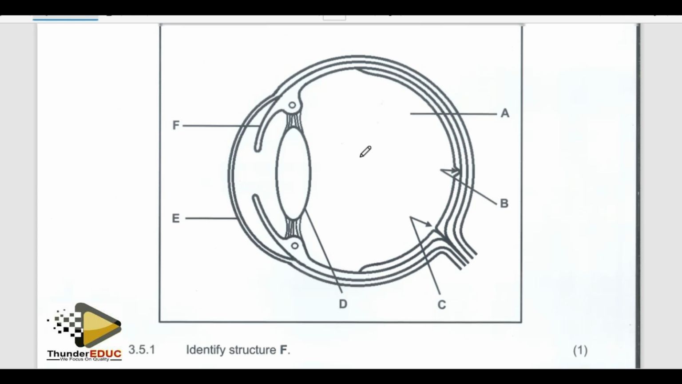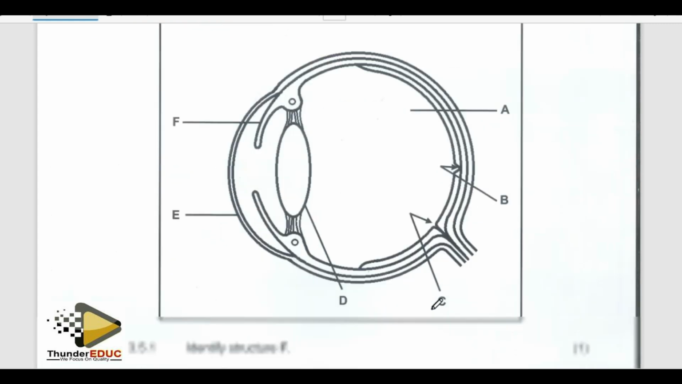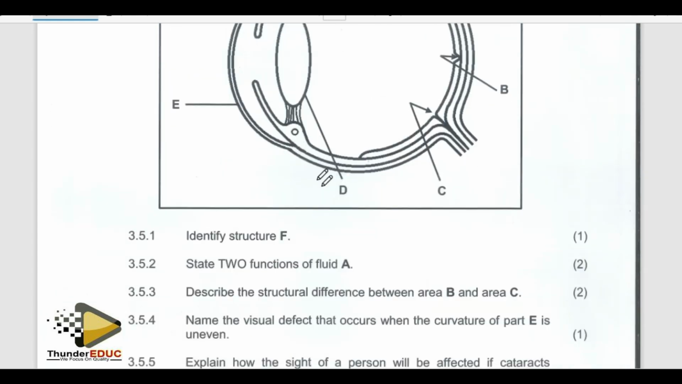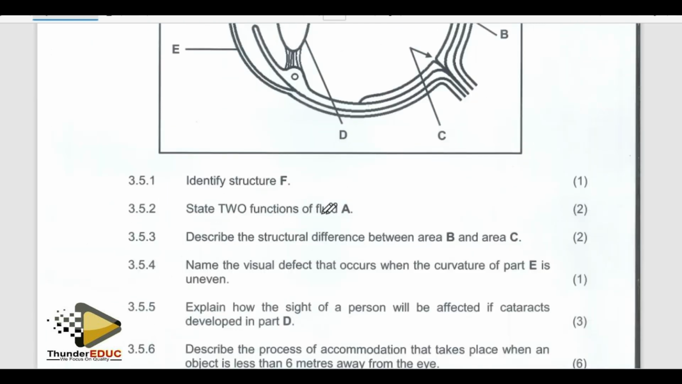So they're saying, what is A? A is vitreous humor. B is yellow spot. C is blind spot. D is lens. E is cornea. F is iris. So you have to know them. Identify F, we have said it. F, it is iris.